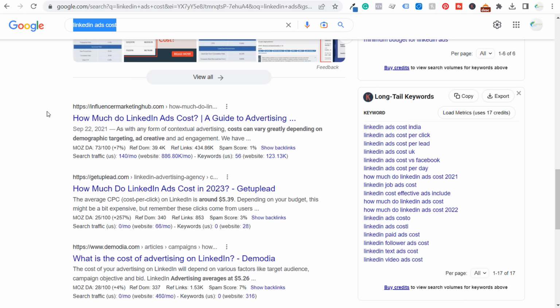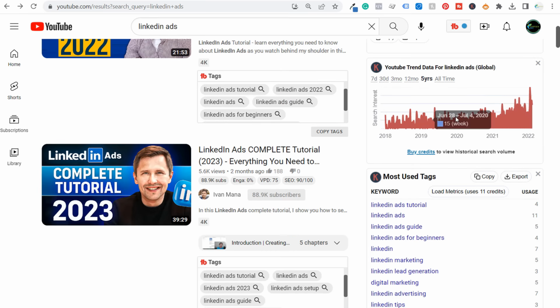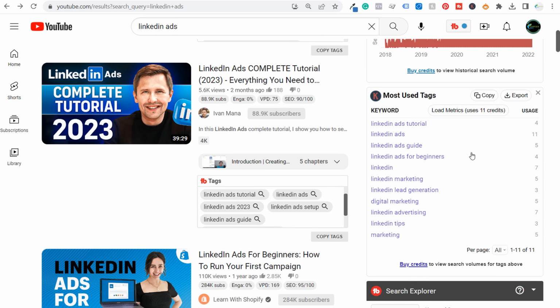So this is why I really like Keywords Everywhere. They give you a ton of different long tail keywords. Whether you're just on YouTube and you're looking on the right hand side here, you're going to see a ton of different tags.